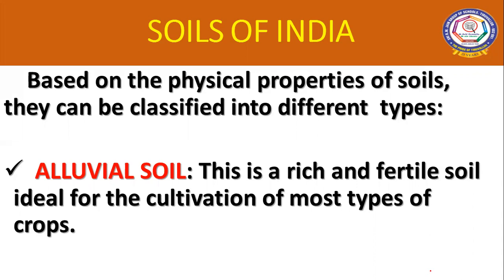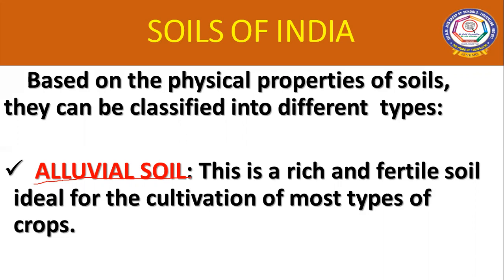And the first one is the alluvial soil. This alluvial soil is a very, very rich and fertile soil formed by the depositional action of the river. Children, actually this river transports eroded material from the higher reaches, from the mountains. It brings the eroded materials and deposits them on the river banks. As they are reaching the plain, they deposit these eroded materials.